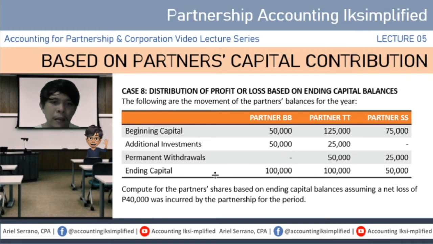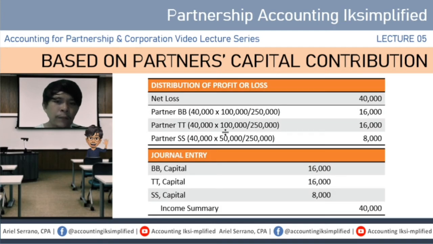pipick upin natin. Although minsan, kailangan mo yung i-compute. Kunwari, hindi given itong ending capital balances. Given lang yung tatlong items: beginning, additional, permanent withdrawals, o plus minus lang yan. Pero dito kasi, inadd ko na siya para hindi na tayo mag-compute. So pag kinompute mo ang distribution ng net profit or net loss, eto lang naman ang magiging numerator mo at eto ang magiging denominator mo.